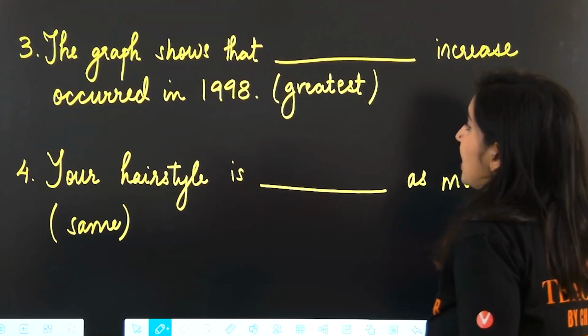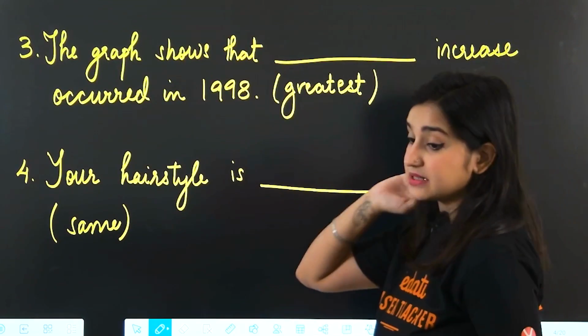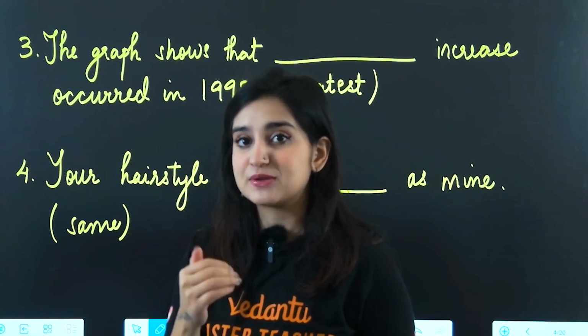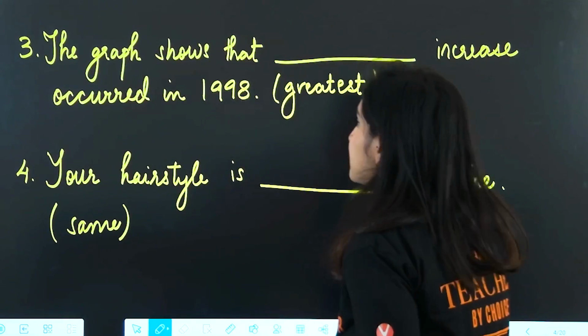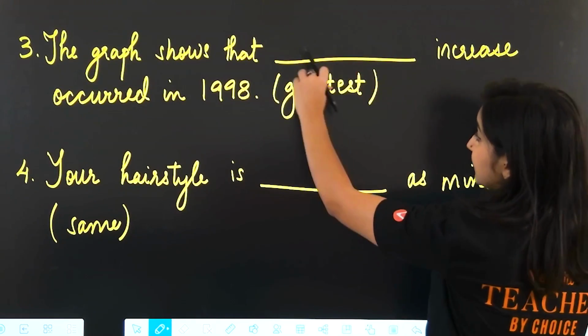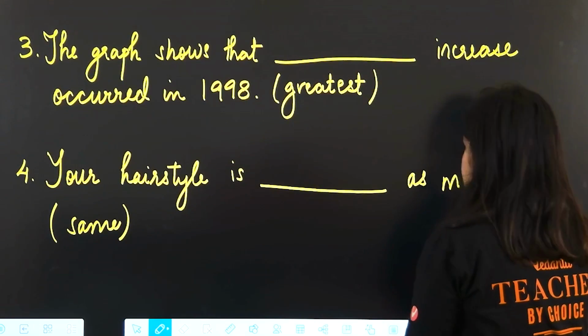Next, the graph shows that blank increase occurred in 1998, a sentence that is very useful when it comes to your writing task, because that's where you interpret, analyze information and summarize it. So here, if you're talking about degrees of adjectives, I hope you remember your different degrees of adjectives. If you don't, that's okay.